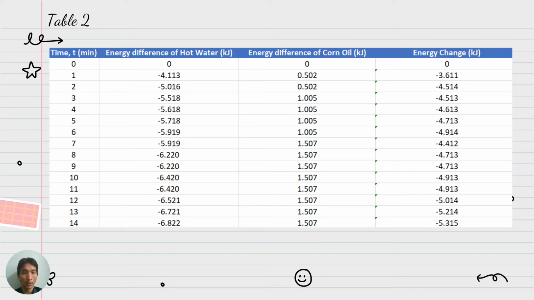Okay. From the formula before, we can calculate the energy of hot water and corn oil for each minute, and by that we plotted the energy change for each minute into table 2, and I think that's it for the result and calculation part. So I will pass to the next presenter to present about the discussion. So thank you.